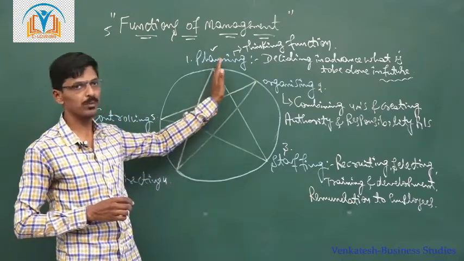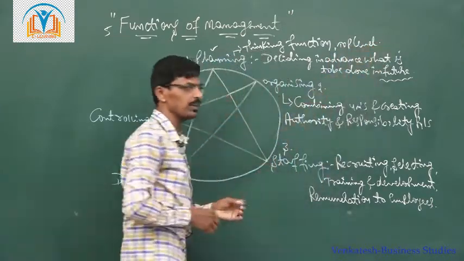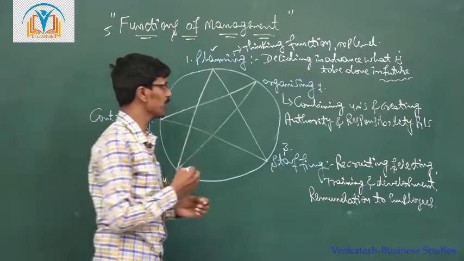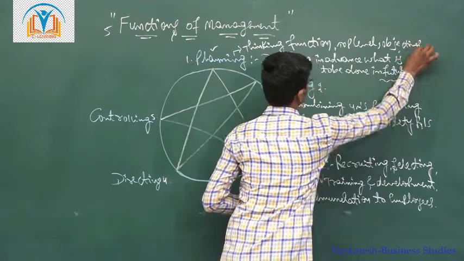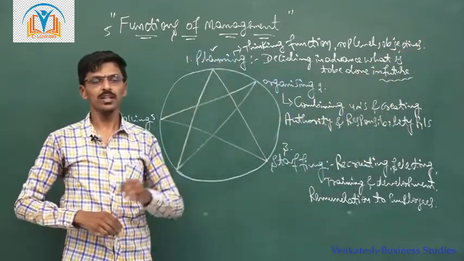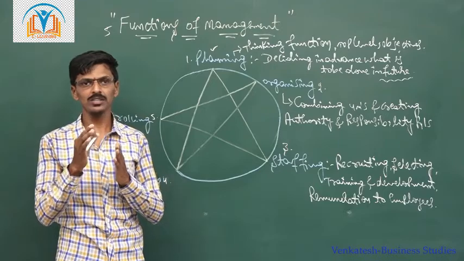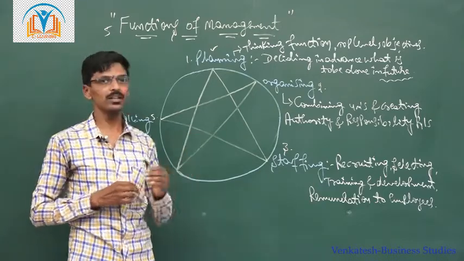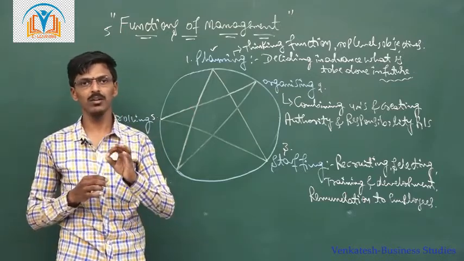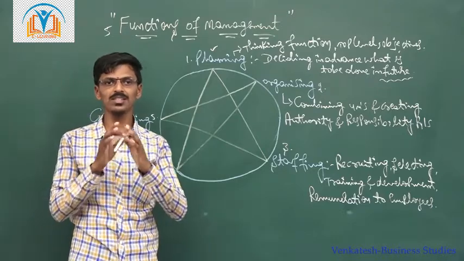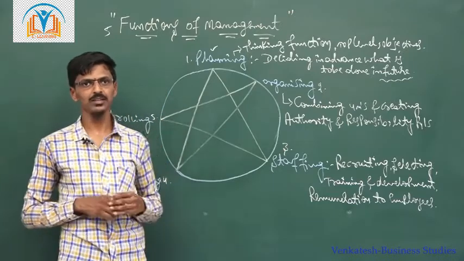Generally the plan is prepared by the top level managers of the organization. In a plan, what they decide for the future is to set organizational objectives or goals. That is why in planning the top level managerial executives set organizational goals, objectives and aims of the organization which are to be achieved in the future period of time. That is called planning. So this is all about the first function of management, that is planning.